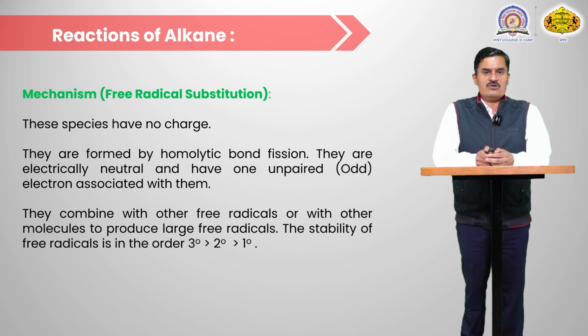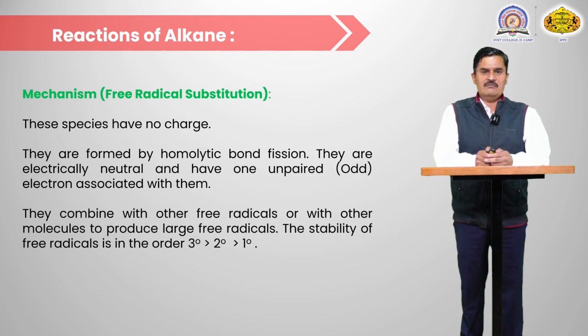The tertiary free radical is more stable, because in free radicals the outermost shell contains only 7 electrons. 7 electrons means there is no octet. So carbon free radicals are always electron deficient, and an electron deficient species is stabilized by electron donating groups. So the tertiary free radical is more stable because it is attached to 3 electron donating groups. In the case of secondary, there are only 2 electron donating groups. In the case of primary, there is only 1 electron donating group. So tertiary is more stable, and that always gives the tertiary product.